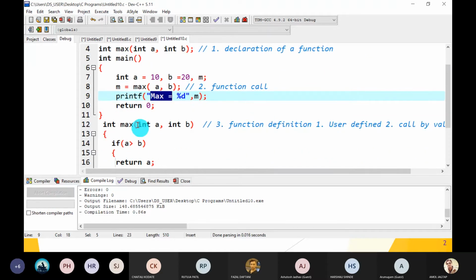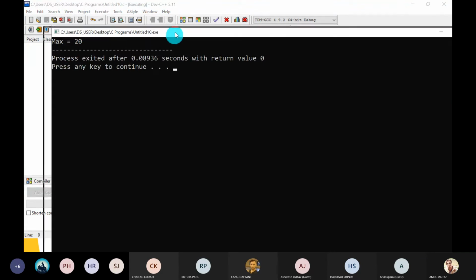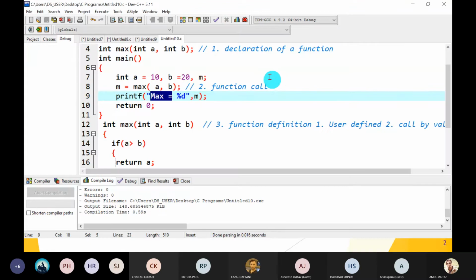You have provided the max value to me, but I have not decided whether A is max or B is max." You can see this by displaying the output. If you run it, which one is the max? Max is 20, but whether A or B, we don't know. How do we get the expected output from the program, A is max or B is max?